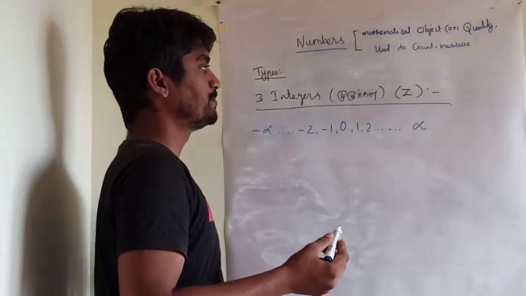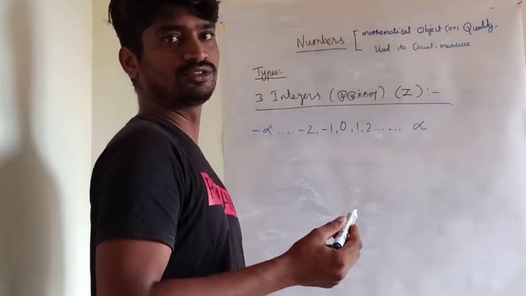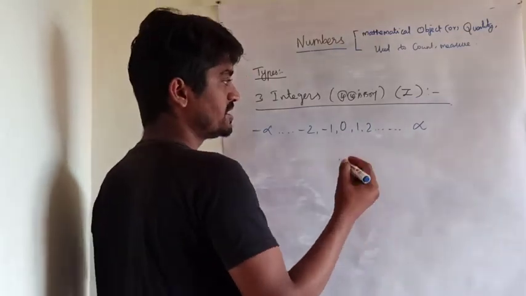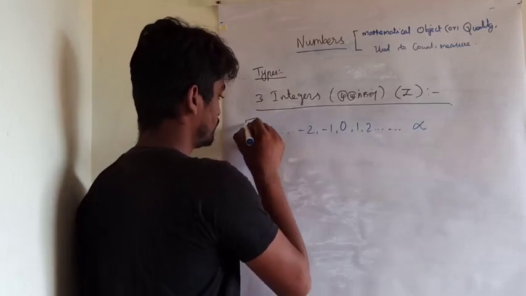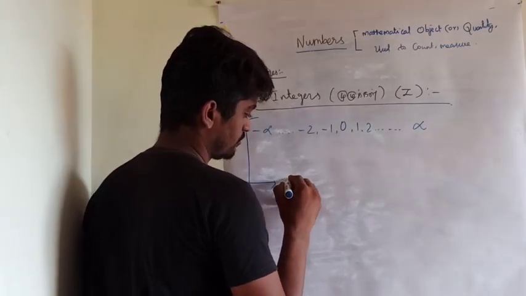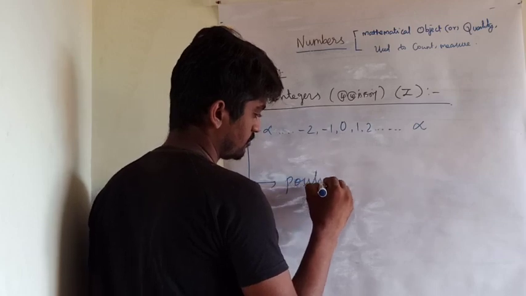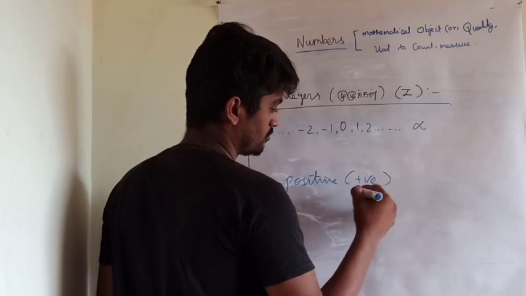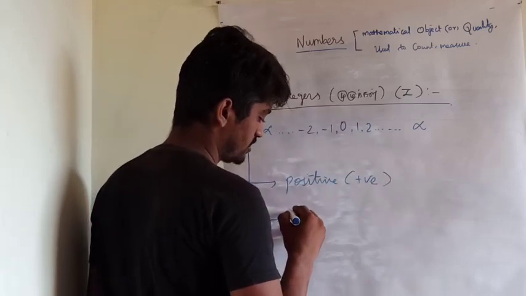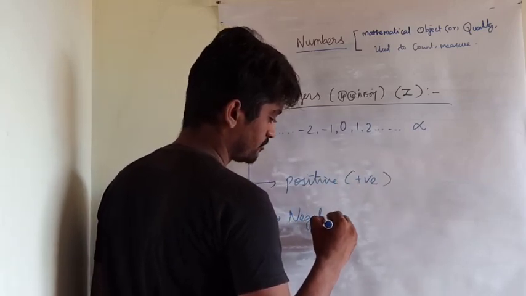Integers may be classified into two types. One is positive integers and another one is negative integers.